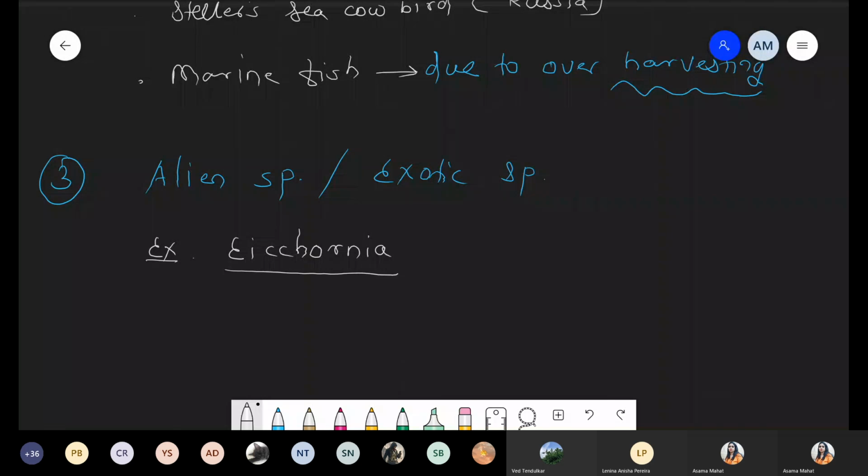Again, it forms algal bloom. Okay, so I'm talking about Eichhornia, these are exotic species. हमने देखा था ना Bengal terror. Remember, in the first chapter, reproduction in organisms, we already discussed this Eichhornia. Eichhornia basically drains the oxygen from the water. It is responsible for killing fish, as well as acting as an algal bloom. तो ये algal bloom क्या होता है ये हम आगे देखेंगे when we discuss water pollution. Okay, so the first species is Eichhornia, and it is not an Indian species. It is a European species, and from Europe it was introduced in India.